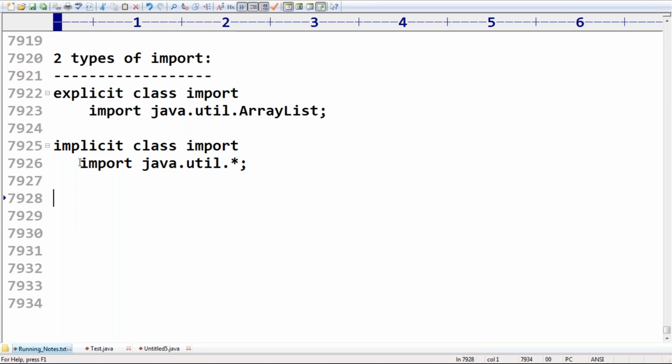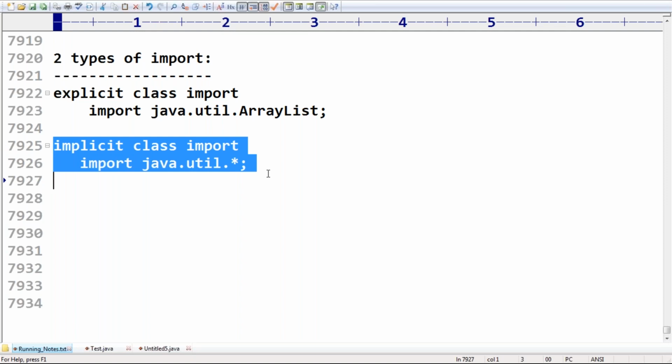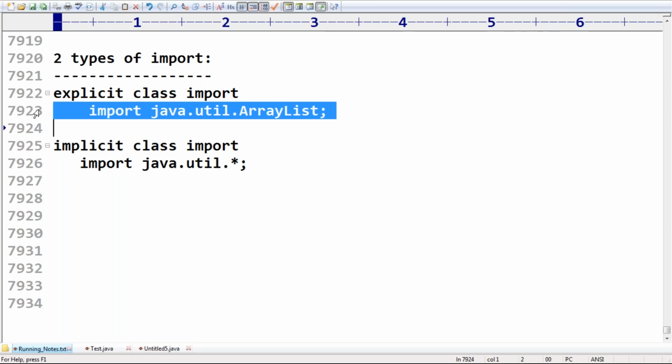Anyway, just for your practice's sake, this one you can use, because typing will become very easy. But in real time, we should compulsorily go for explicit only. The people who are working on IDEs like Eclipse, MyEclipse, NetBeans, import statements will be generated automatically. Have you remembered? We are not required to generate them.